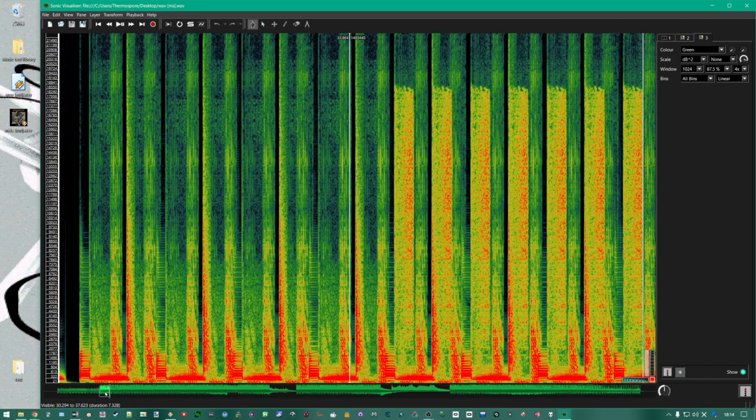He used a lossy sample for that hi-hat. You can see these chunks here. I don't know what this is, MP3, OGG, something like that. It's clearly lossy, but you can see those chunks are exactly the same every single time that hi-hat hits. So clearly he's using a lossy sample.